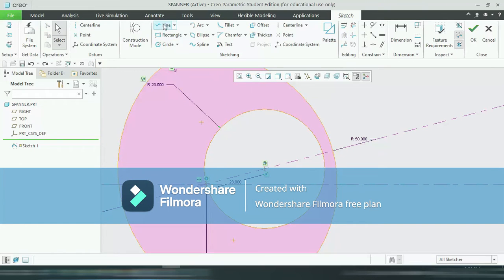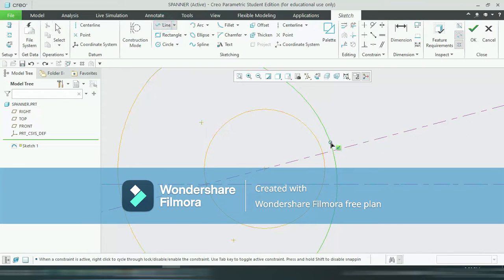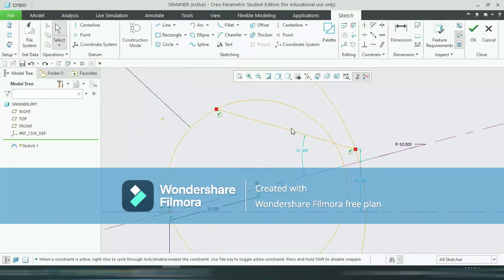Now draw one line, okay, from here to here. Okay, so now make this line parallel to the center line.